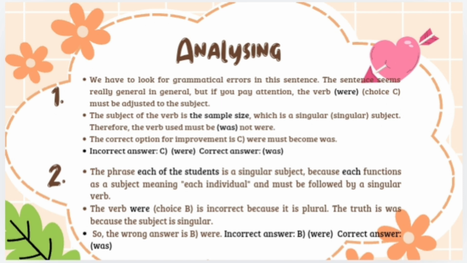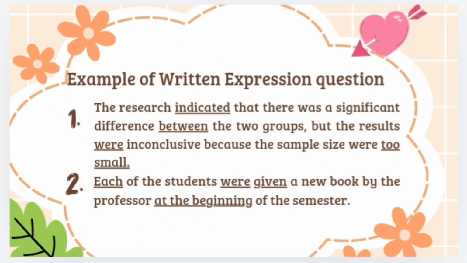The sentence seems fine in general, but if you pay attention, the verb were must be adjusted to the subject. The subject is the sample size, which is singular. Therefore, the verb used must be was, not were. So the option for improvement is that were must become was.